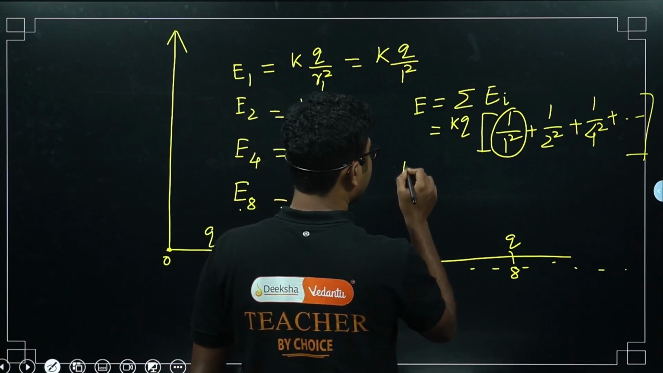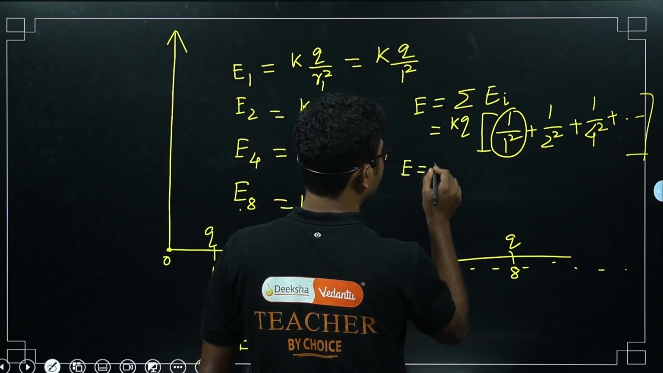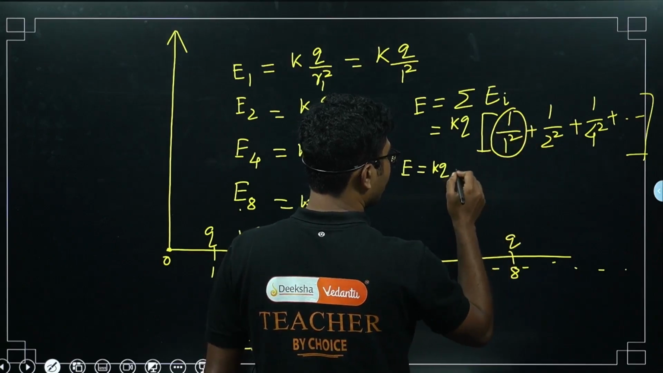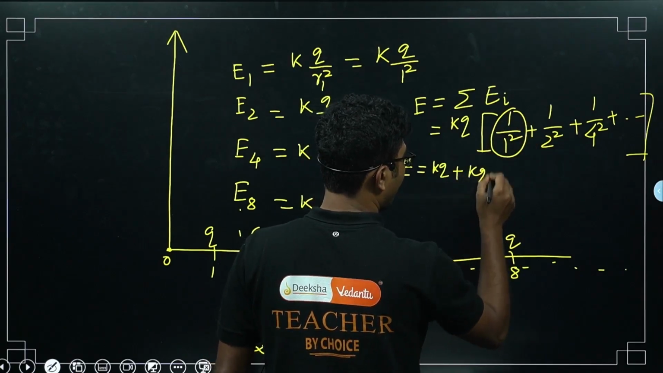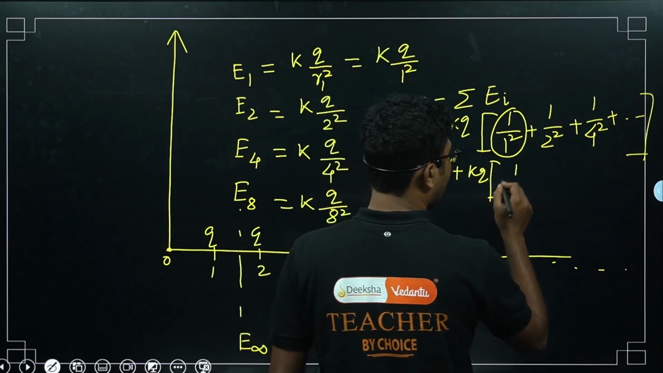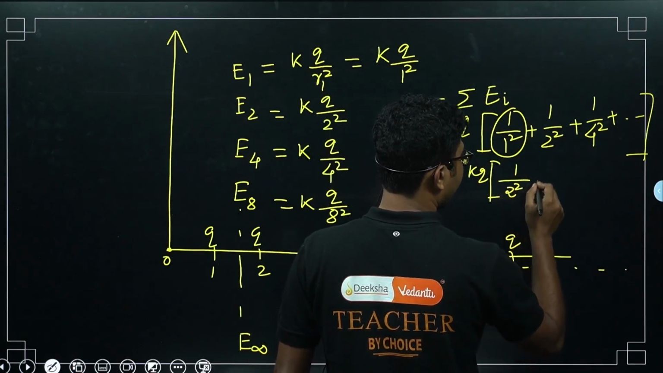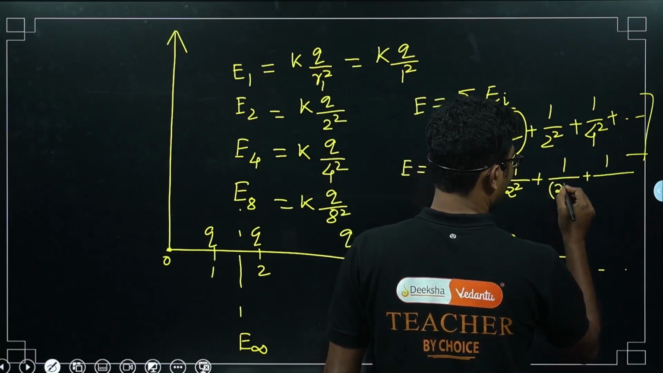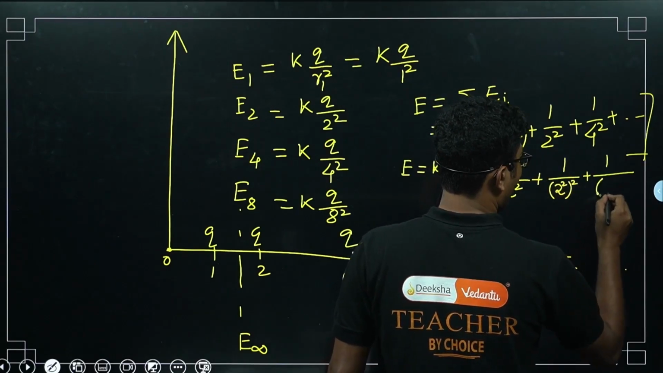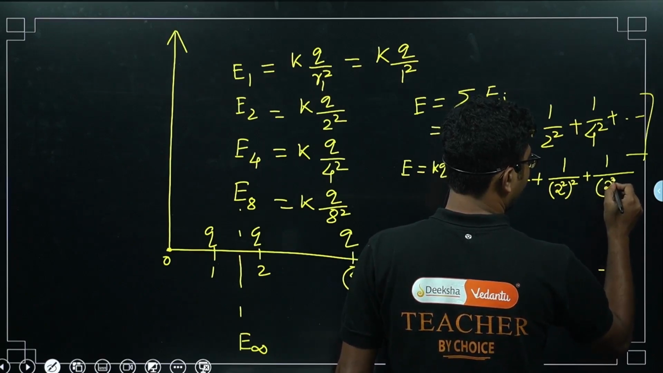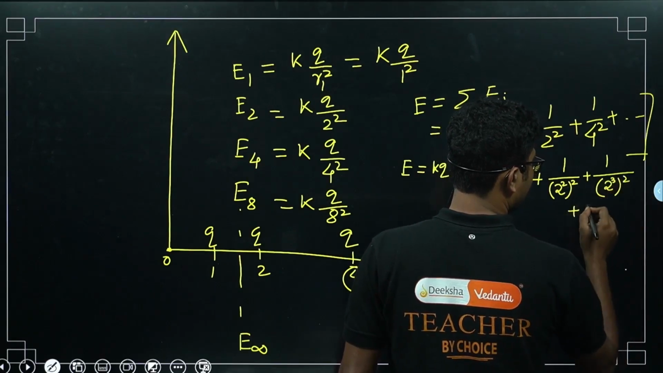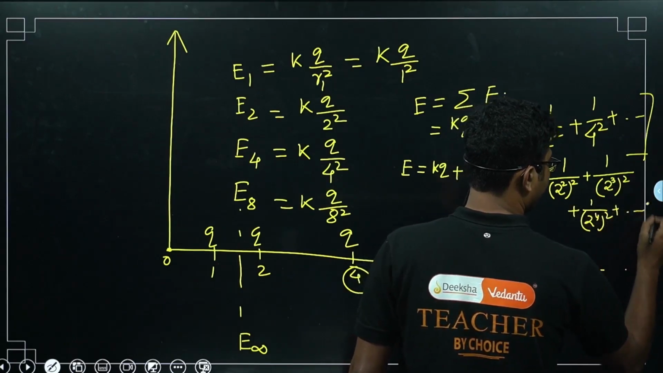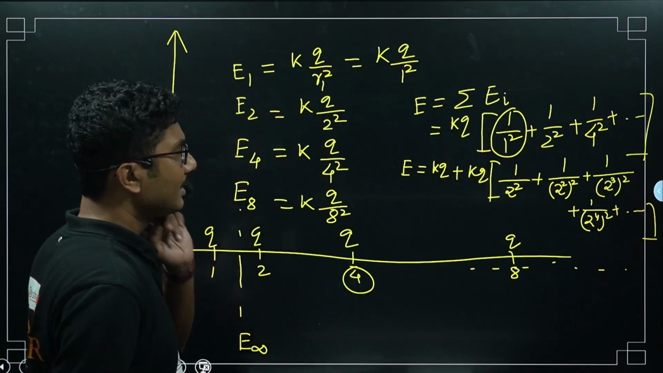So we can write this as E equals KQ. Okay, E equals KQ plus KQ times (1 by 2 square plus (1 by 2 cube) whole square plus (1 by 2 to the power 4) whole square, plus so on. Right? Now this is the thing.